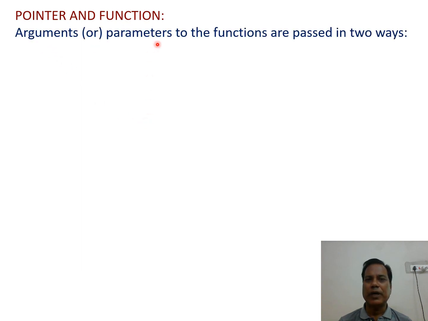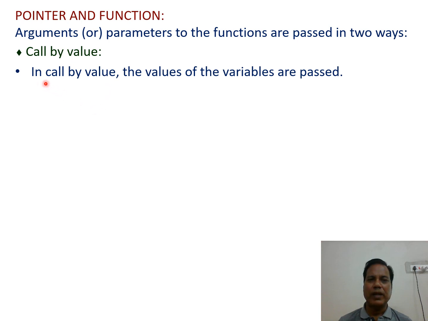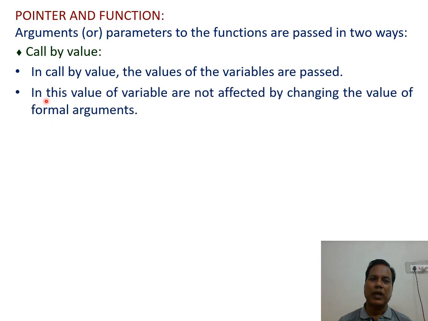Arguments or parameters to a function are passed in two ways. First way, call by value. In call by value, the values of the variables are passed. In this, the value of the variable is not affected by changing the value of the formal arguments.